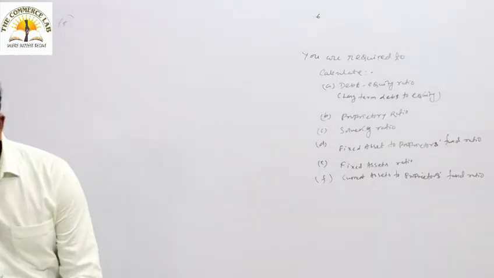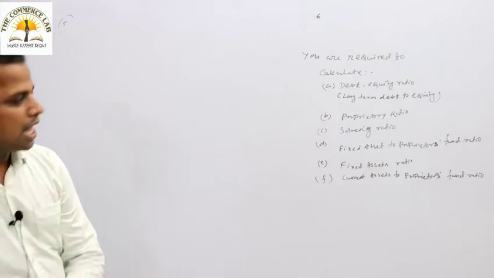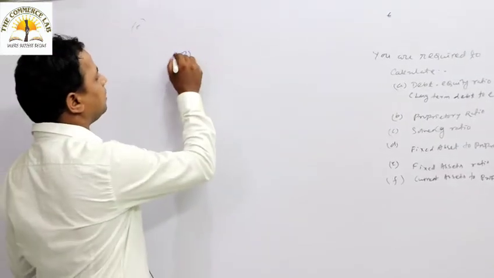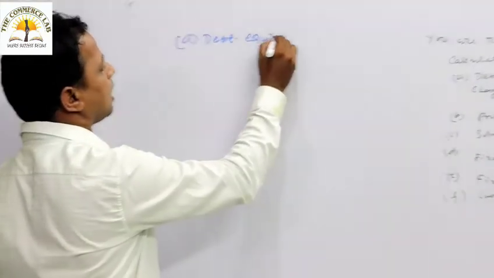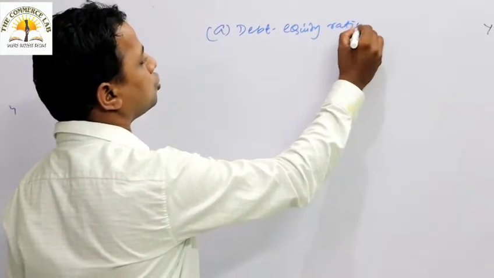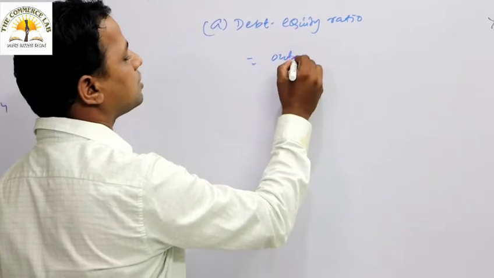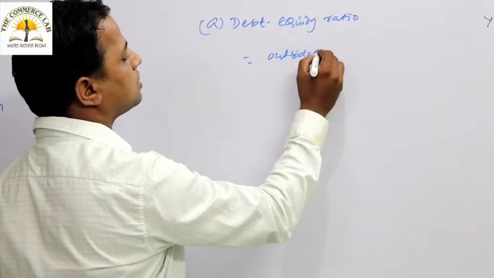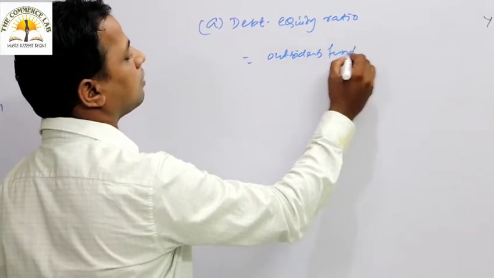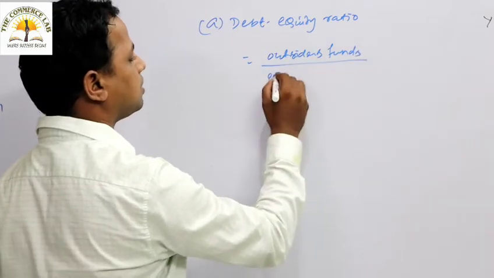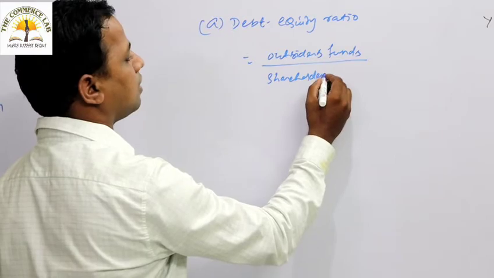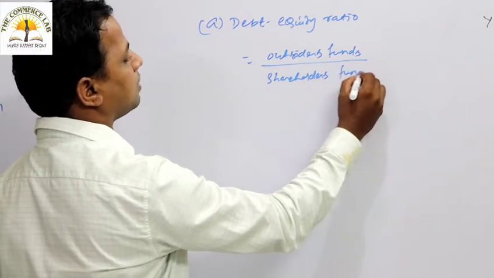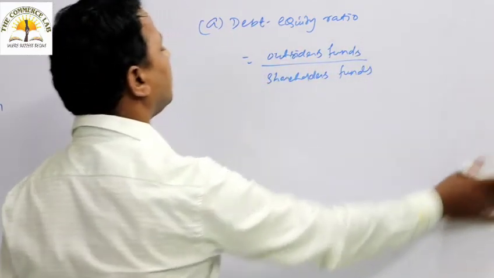So what is debt equity ratio? Debt equity ratio का मतलब क्या है? पहले debt आएगा, उसके बाद क्या आएगा? Equity आएगा, debt equity ratio में. So what is the formula? Outsiders fund divided by shareholders funds, which will come under the debt equity ratio.